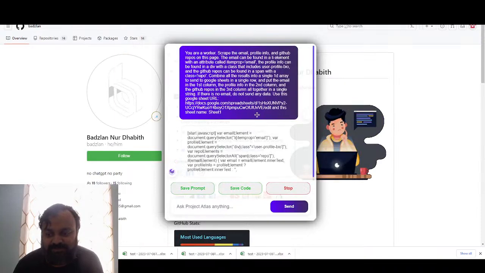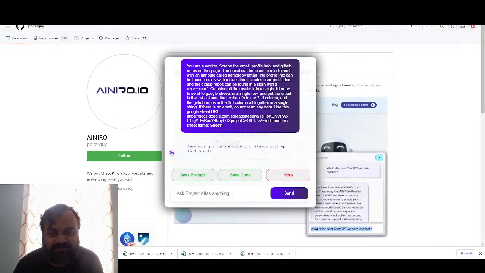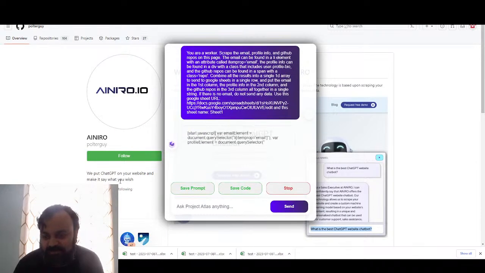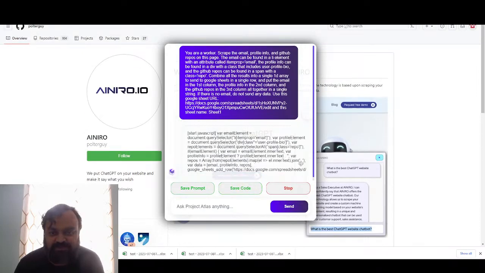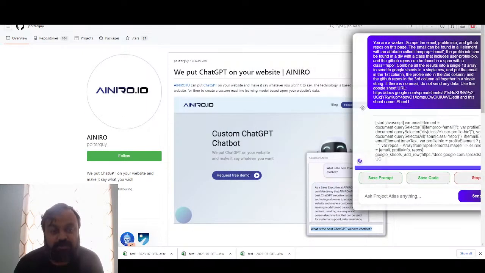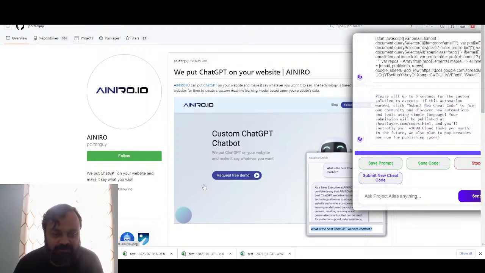simple. Some of these have simple ones. Some people have really big ones. Oh yeah, this is an interesting one. On your website, and make it say what you wish. Oh, cool. So I think this agent, if we built an agent for recruitment purposes, would probably find this person and have an interesting conversation with them. I think that's cool. If we actually send this person an email, they presumably would respond. This would be a good test, I think. We should try that out.